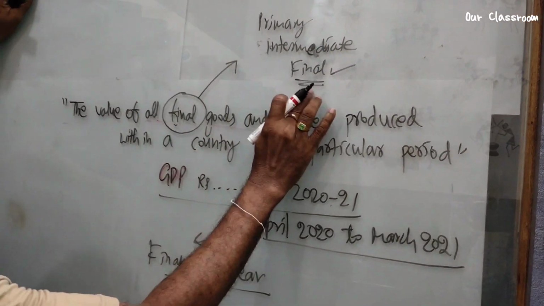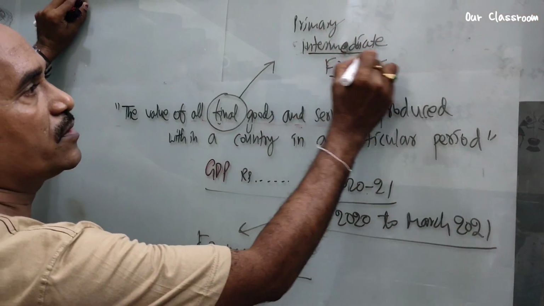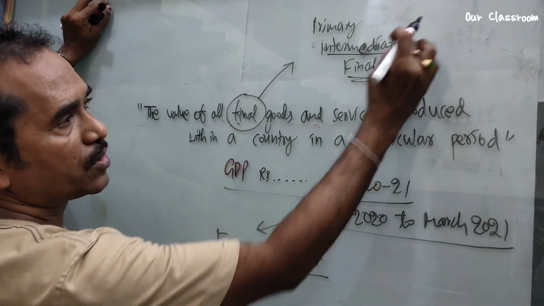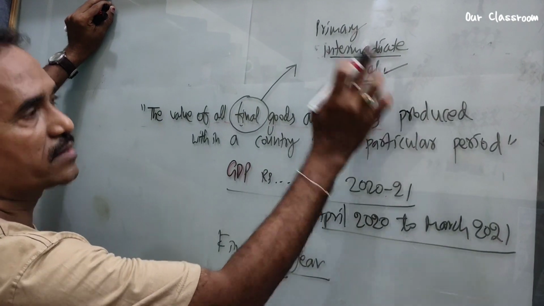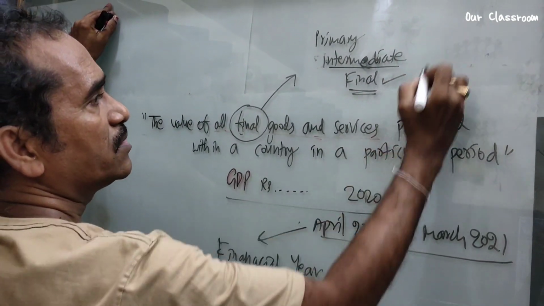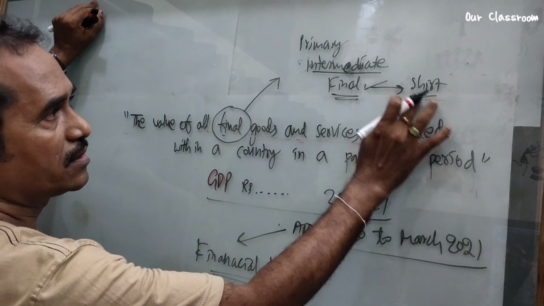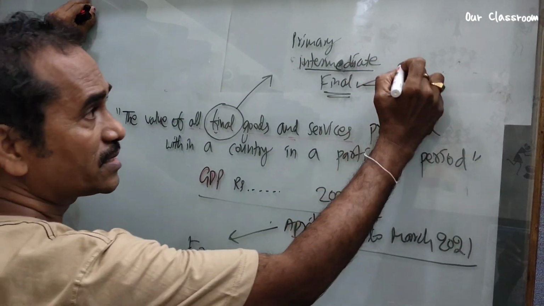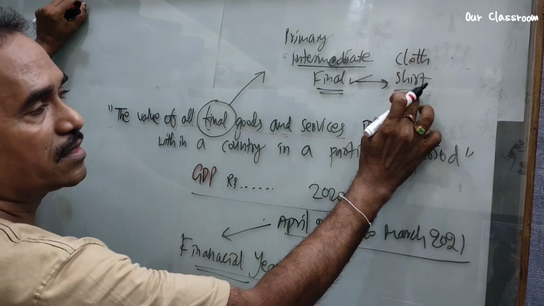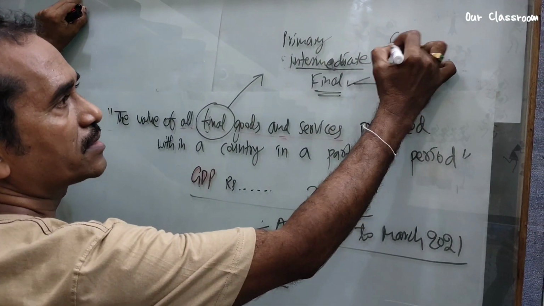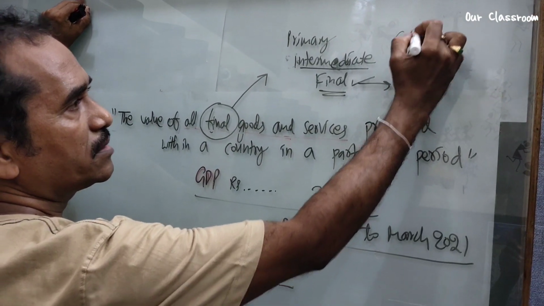Intermediate goods we do not consume directly. These goods we use in the process of making final goods. For example, a shirt is a final good. The intermediate good for this shirt is cloth. The primary good is cotton.